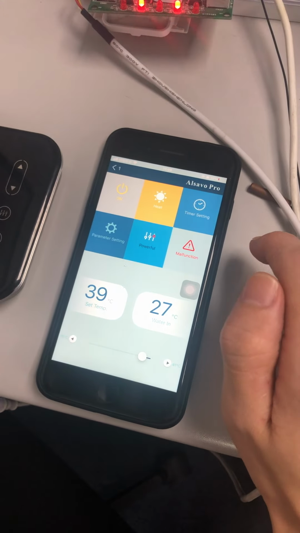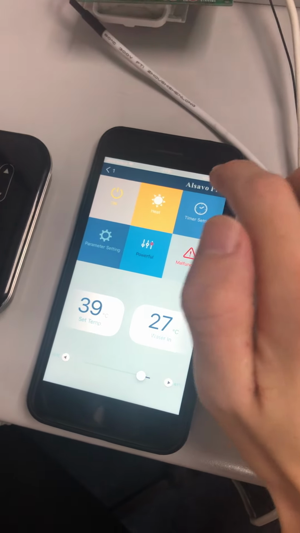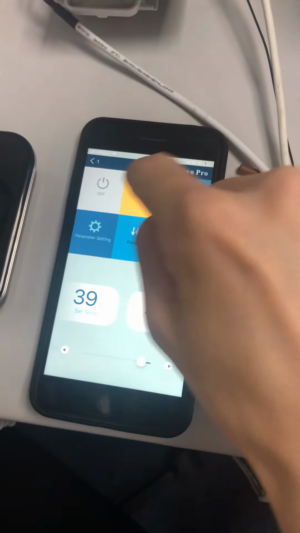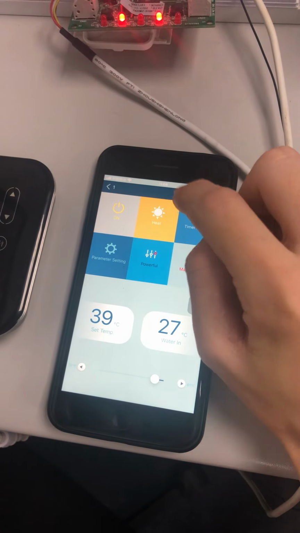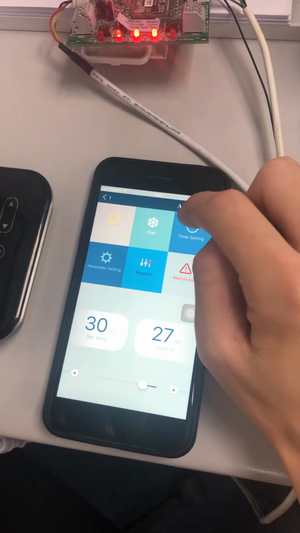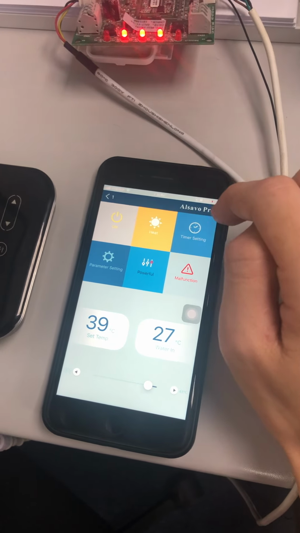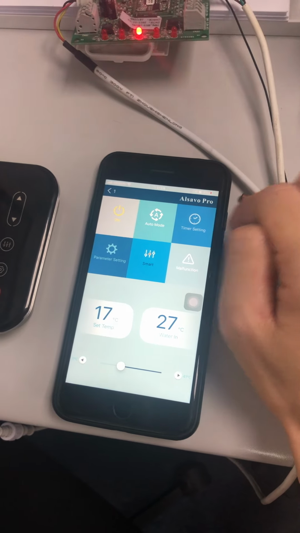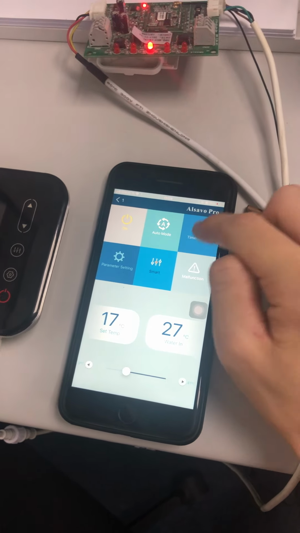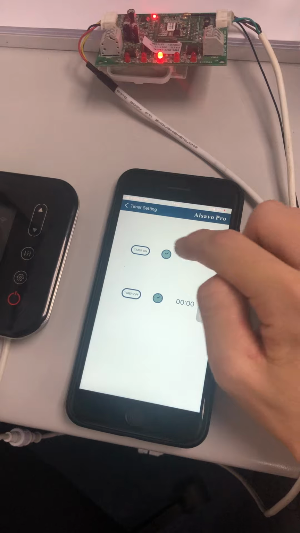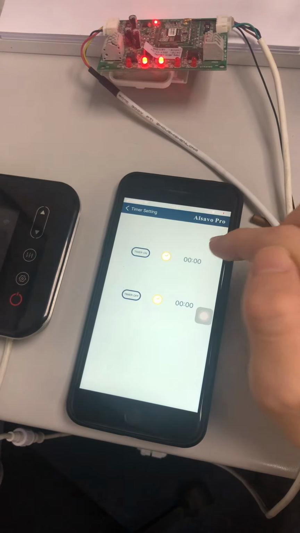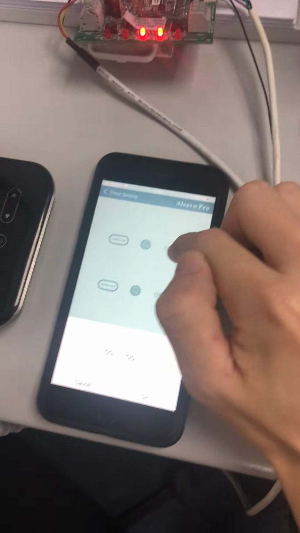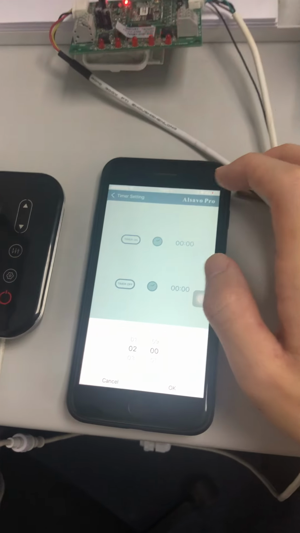After we enter the app, we can see the on-off button, and the second one is the heating mode, cooling mode, and the auto mode for the working mode. The third one is the time setting. It's how to set the time for when the heat pump will turn on and turn off.